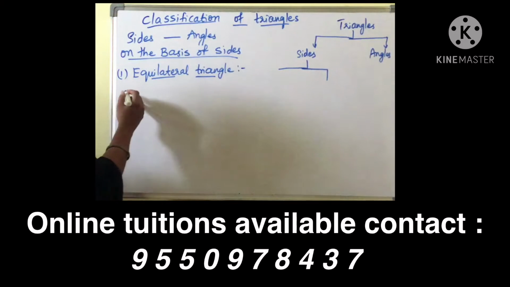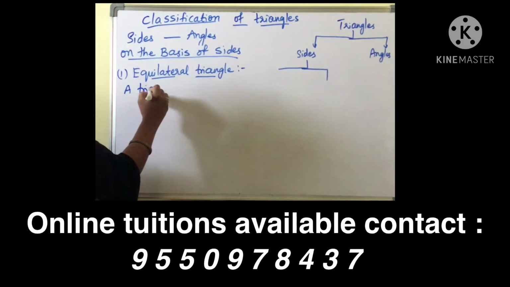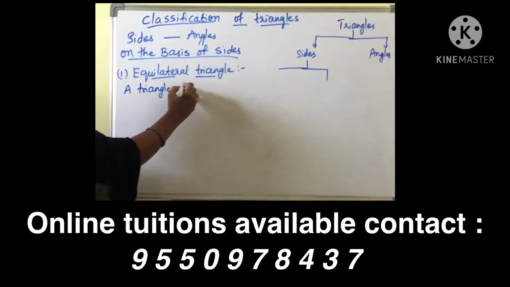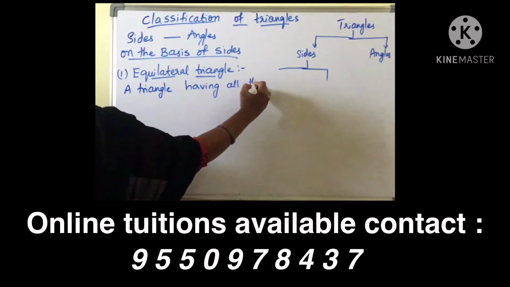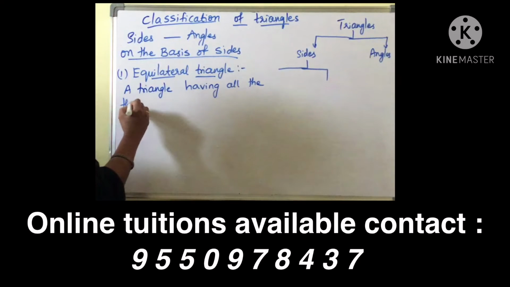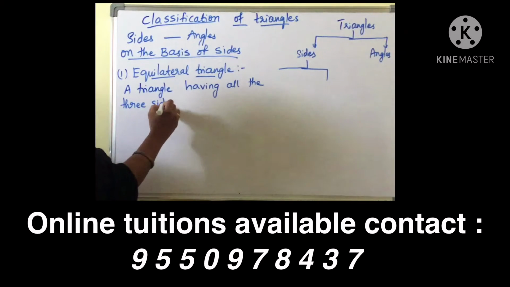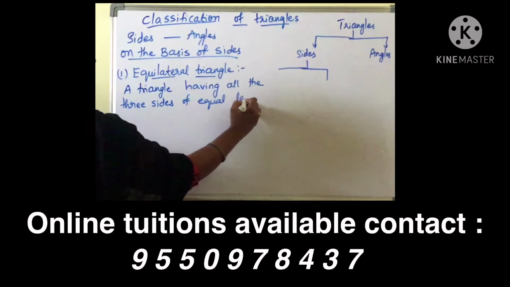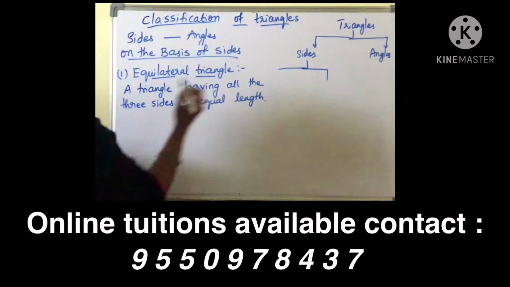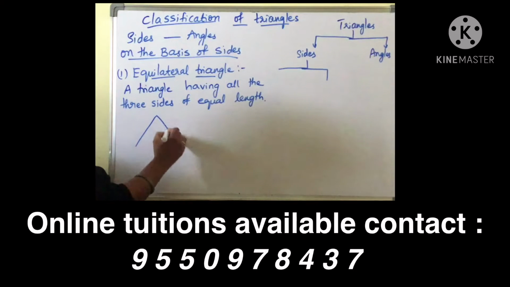Coming to the definition, a triangle having all the three sides of equal length. So example, here is a triangle.